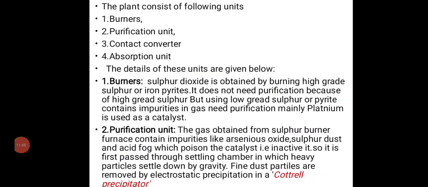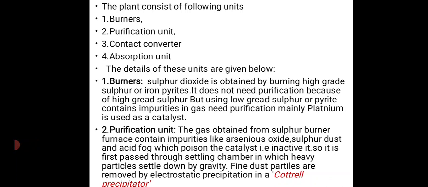The plant process consists of the following units: 1. Burners, 2nd. Purification unit, 3rd. Contact converter, 4th. Absorption unit. The details of these units are given below. First unit, burners. Sulfur dioxide is obtained by burning high-grade sulfur or iron pyrites. It does not need purification because of high-grade sulfur, but using low-grade sulfur or pyrites, the gas contains impurities and needs purification. Mainly platinum is used as a catalyst.